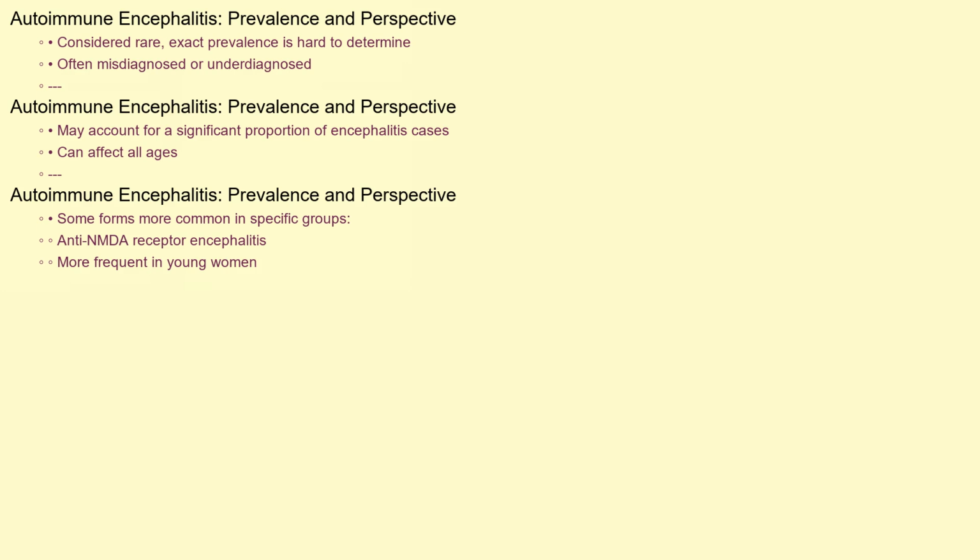Understanding how common autoimmune encephalitis is helps put things into perspective. While considered rare, its exact prevalence is difficult to determine. This is because it's often misdiagnosed or underdiagnosed. Studies suggest that autoimmune encephalitis may account for a significant proportion of encephalitis cases overall, potentially even more than previously thought. It can affect people of all ages, from children to older adults. Some forms are more common in certain age groups or genders. For example, anti-NMDA receptor encephalitis is more frequently seen in young women.